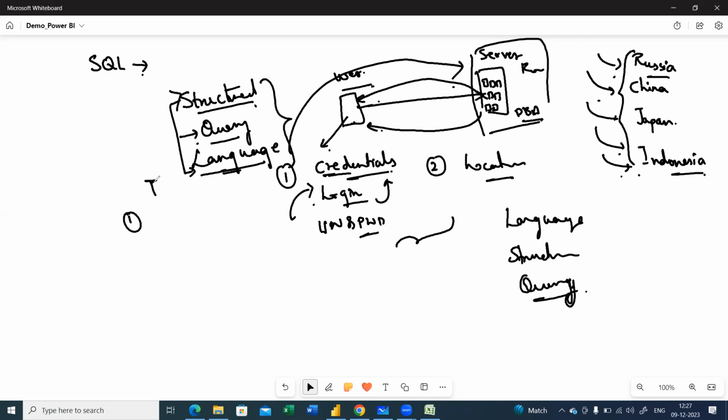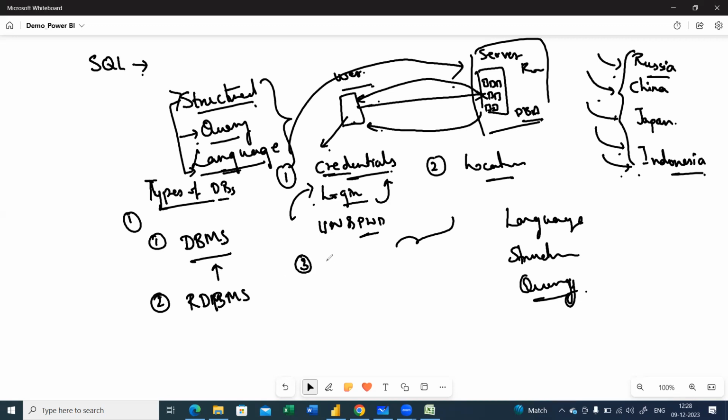For now, let's understand the different types of databases. One is DBMS, which is database management system. Second, we have relational database management system.